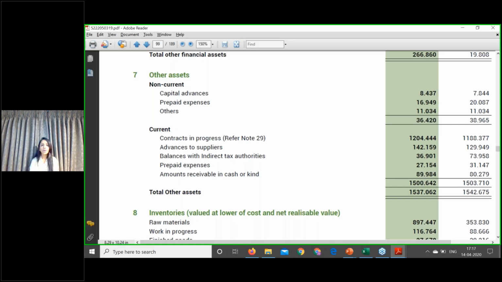So it should arise from a contract. Whereas balances with indirect tax authorities, this asset which is appearing in the annual report, is a statutory right to receive the amount. So that is why any statutory right is not a financial asset, and it is not covered under any of the financial instrument standards.